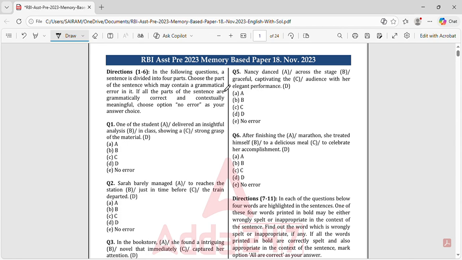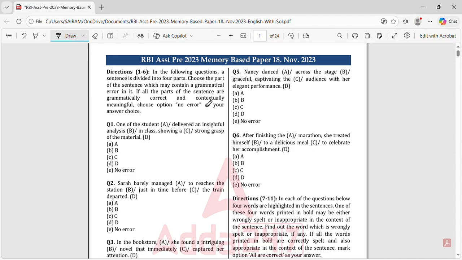Let's start with this. Before starting, please do remember, as I told you in the last sessions, that there is a negative marking of 0.25 here, so 1 by 4. So you are not supposed to attempt everything here.